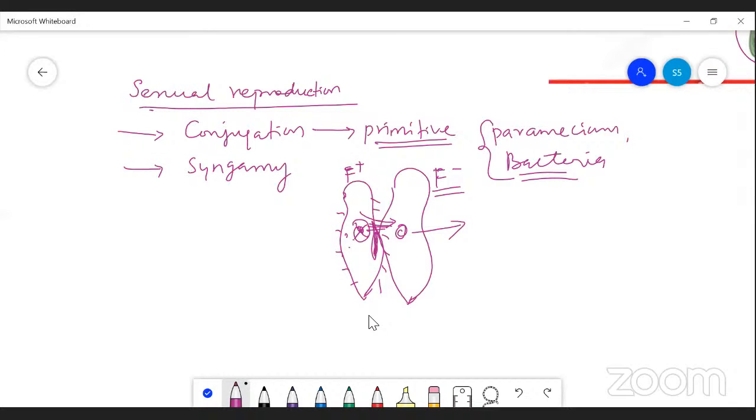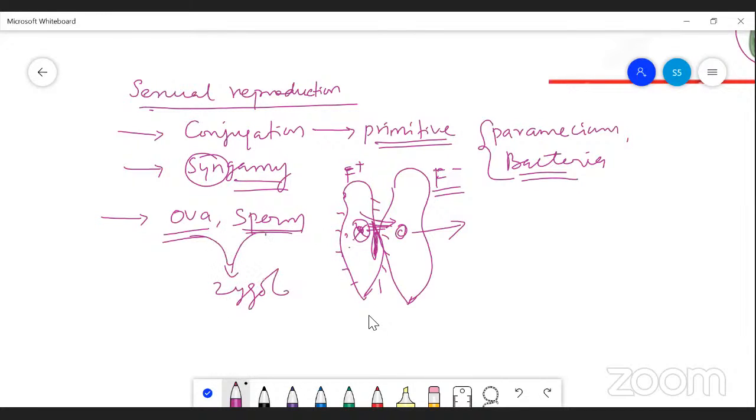In the case of syngamy, the gametes are fused. Male and female organisms produce the male and female gametes, like the ovum and sperm, or egg and sperm. These two fuse together to form the zygote. The zygote develops into the complete organism, undergoing various developmental stages from zygote to complete organism.